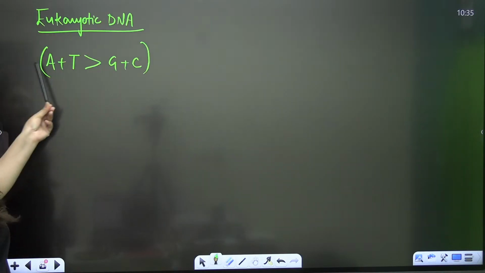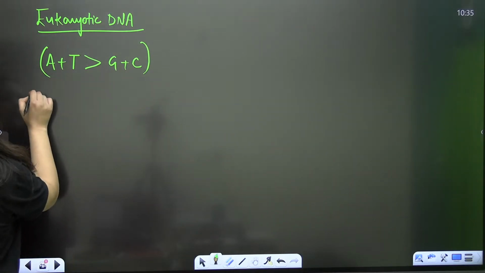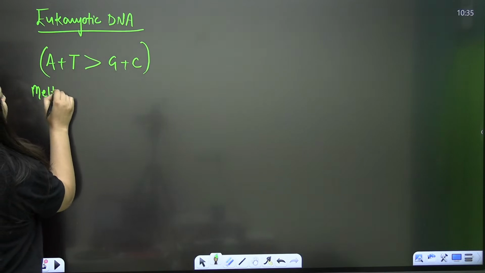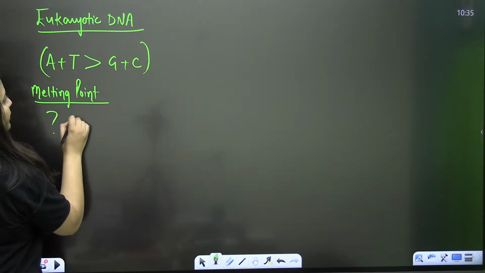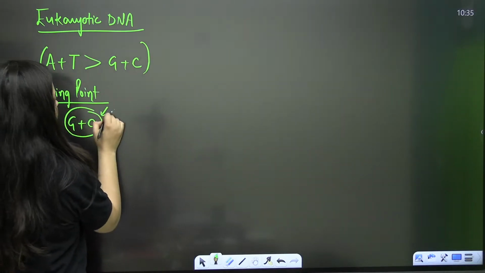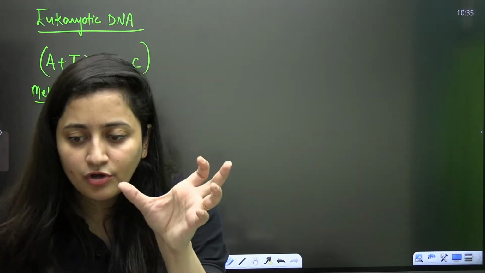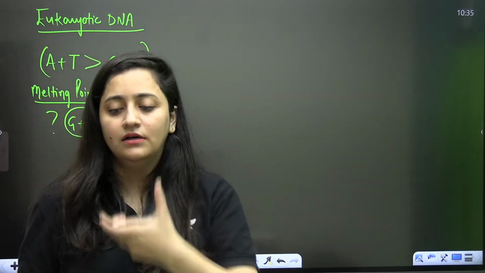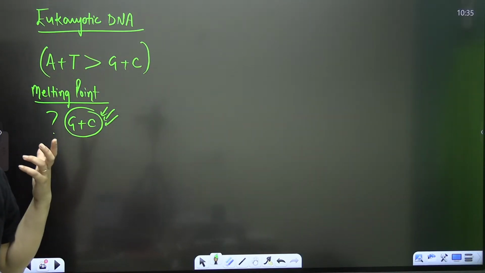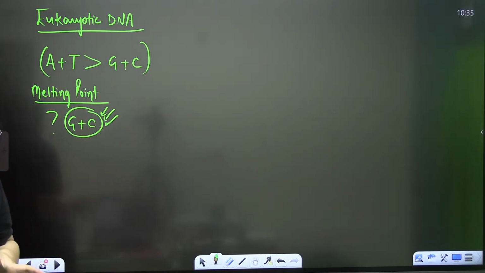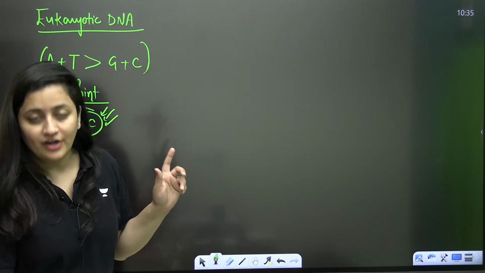So eukaryotic DNA is this: A plus T is more than G plus C. And if I talk about the melting point in our DNA, who is going to decide the melting point? The amount of G plus C, the amount of guanine and cytosine pairing, is going to decide the melting point, or you can say the melting temperature. So melting of DNA depends upon its GC content.